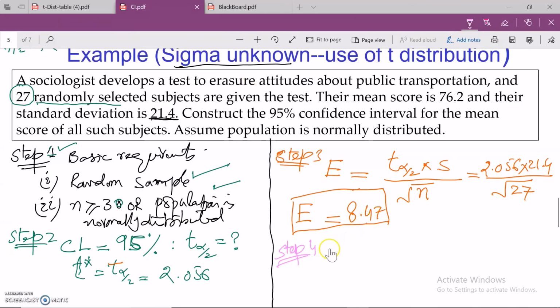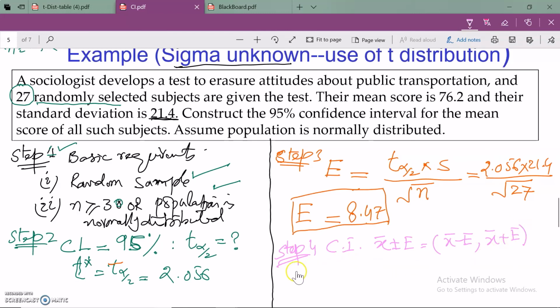Now we are in step 4, and in this step we write the confidence interval. The CI is given by the sample mean plus or minus the margin of error, or sometimes I write it in a more convenient way: the sample mean minus the margin of error is the lower endpoint, and the sample mean plus the margin of error is the upper endpoint.